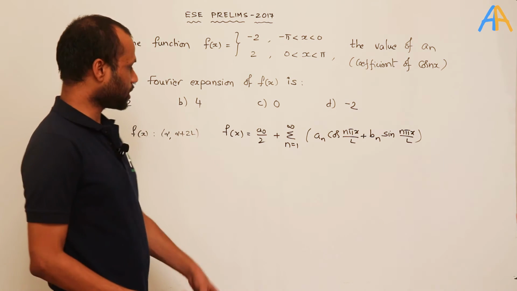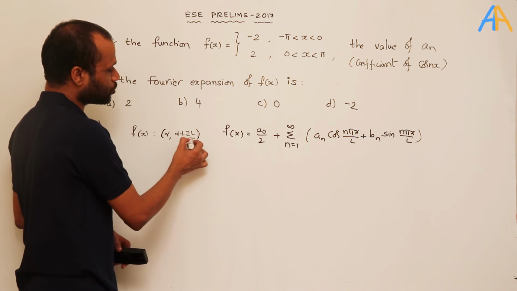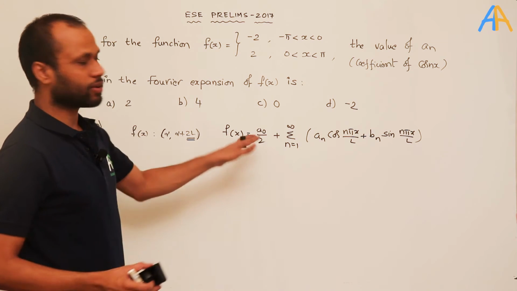This is the Fourier expansion of a given function in the interval alpha comma alpha plus 2l, whereas 2l is the period of the given function here.